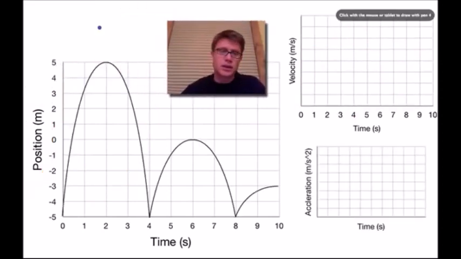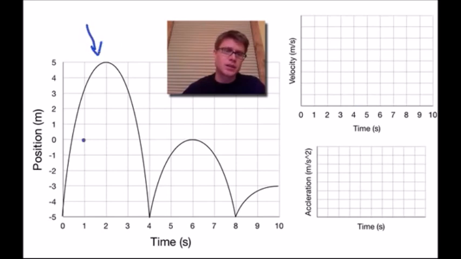Now, when you look at one like this, the first temptation is to say, oh, this is a ball that's bouncing. And you start to have this idea that it's maybe bouncing from the left to the right. Remember, in any of these graphs, just like the moving man, we're just looking at an object that moves along one dimension, so it's moving back and forth. But this actually could be a bouncing ball.